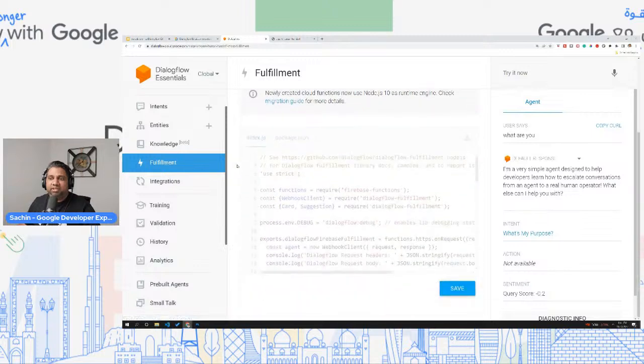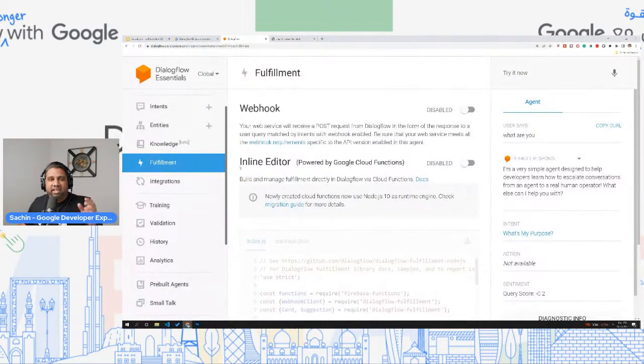Fulfillment is where you define anything you need to process from this conversation and pass on to your backend, to your database, process the information and send back a response. All of that can be done from your server side by enabling the webhook. So in Dialogflow Essentials, you get to have only one webhook.